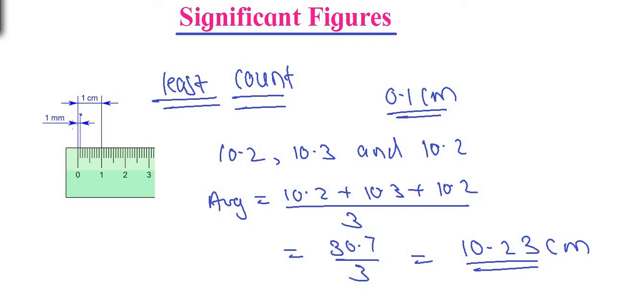While taking the reading 10.23, have a look at this diagram. One division stands for 1 millimeter, right? In 10.2, the 0.2 is 2 millimeter. So we can take a reading of 2 millimeter.